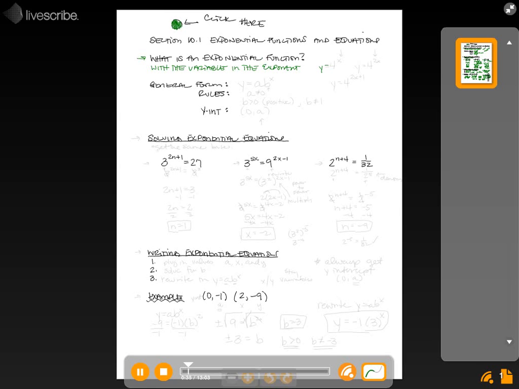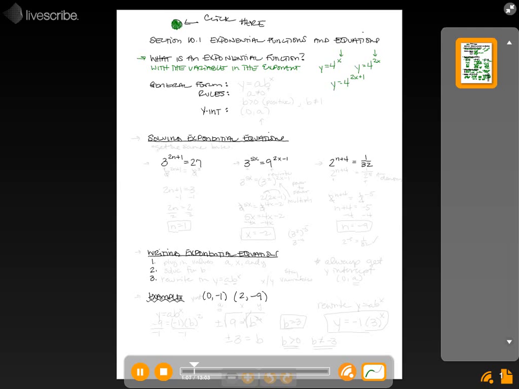Here's a couple of examples. This is an equation, y equals 4 to the x. Notice that the x, the variable, is in the exponent position. Now you could also have something like y equals 4 to the 2x, where there's more than one thing up in the exponent position, but the variable is still up there. One final one, y equals 4 to the 2x plus 1. Now we have a longer expression up there in the exponent, but it still has the variable. That's what makes an exponential function.